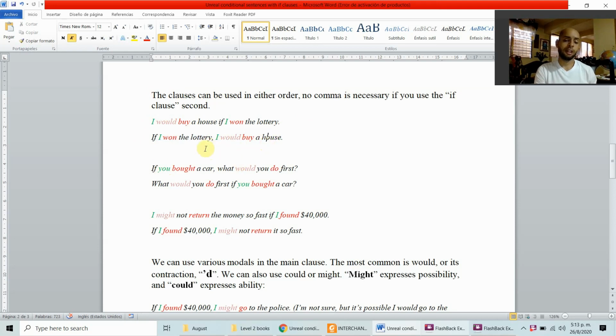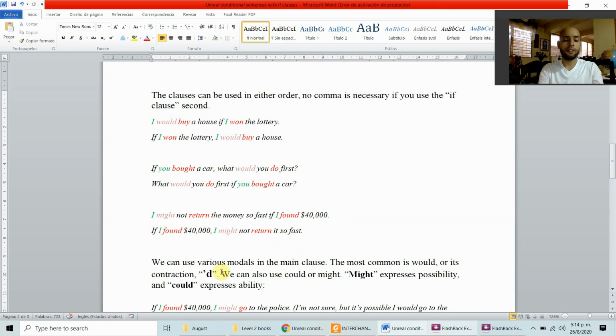So yes, the comma if we put the if clause first. If you bought a car, comma, what would you do first? What would you do first if you bought a car? No comma here and a comma here. I might not return the money so fast if I found 40,000. If I found 40,000, I might not return it so fast. A comma here and no comma here.